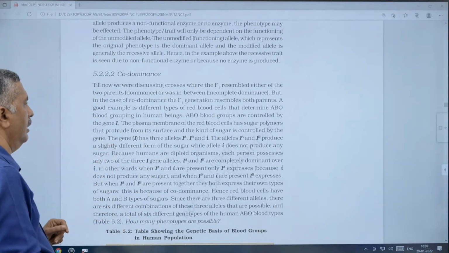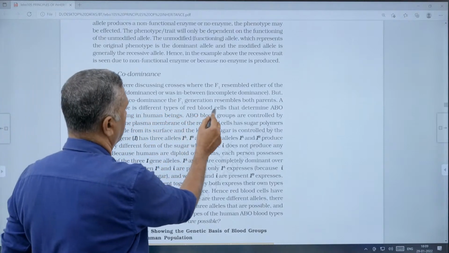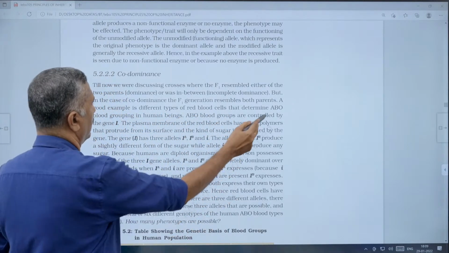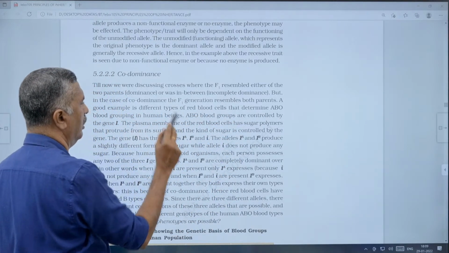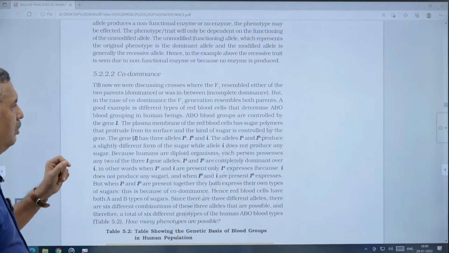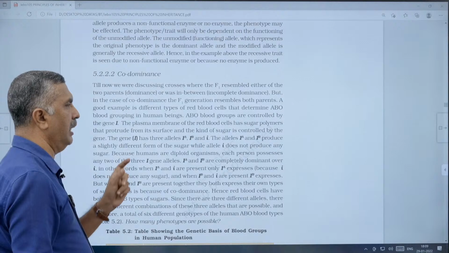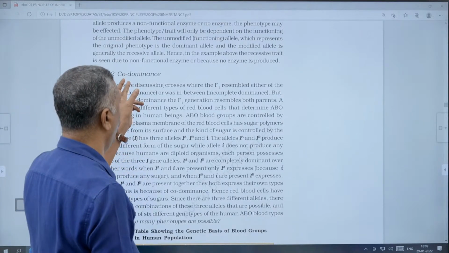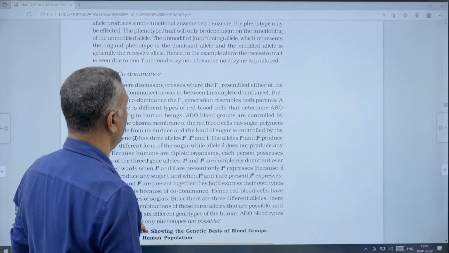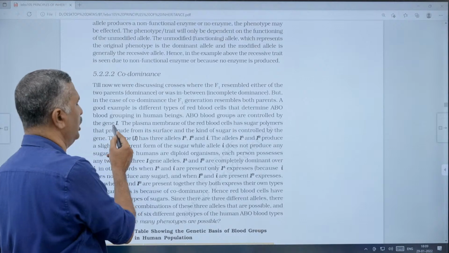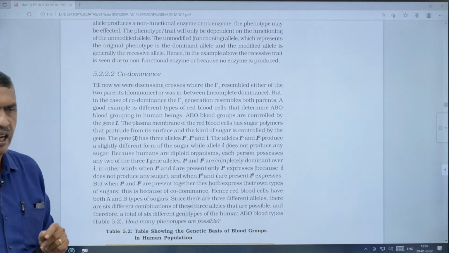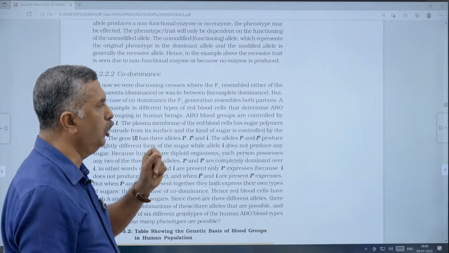A good example is different types of RBC, red blood cells, that determine the ABO blood grouping in human beings. It is a typical example for codominance, studied in ABO blood grouping. ABO blood groups are controlled by the gene I, called I gene, isoagglutinogen.